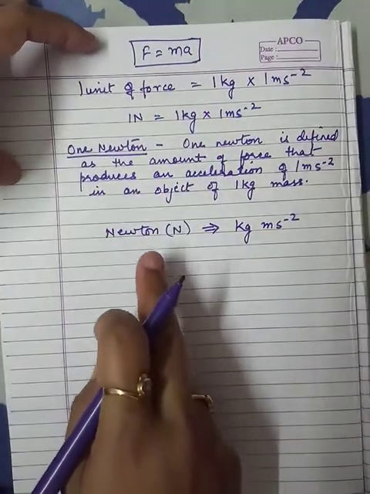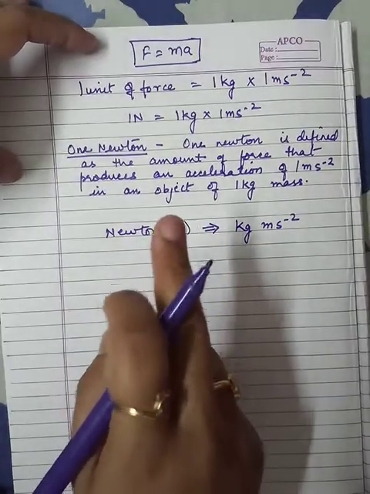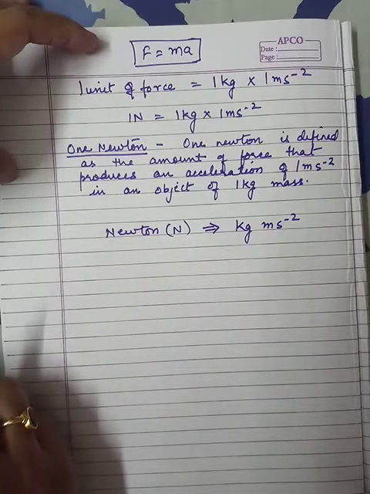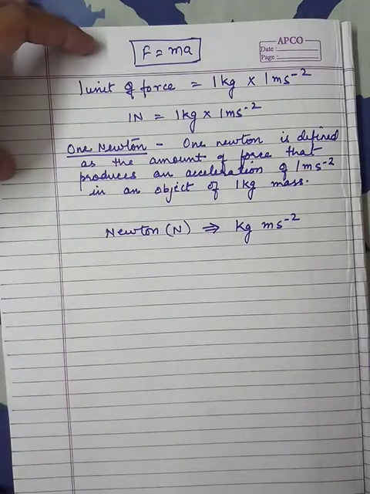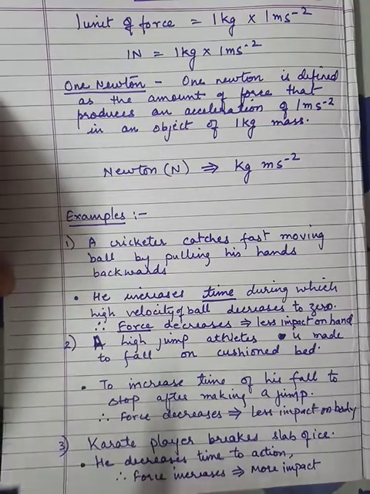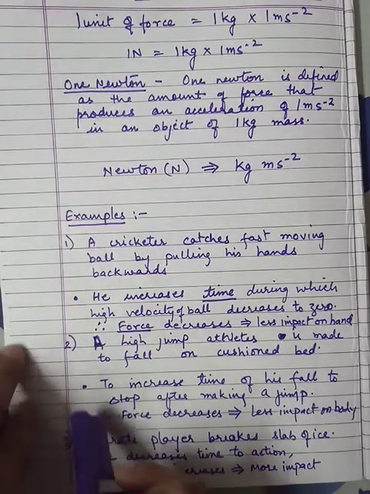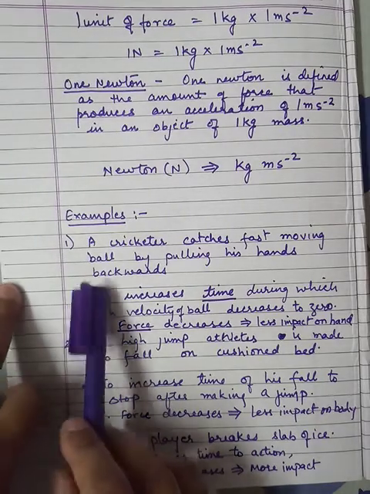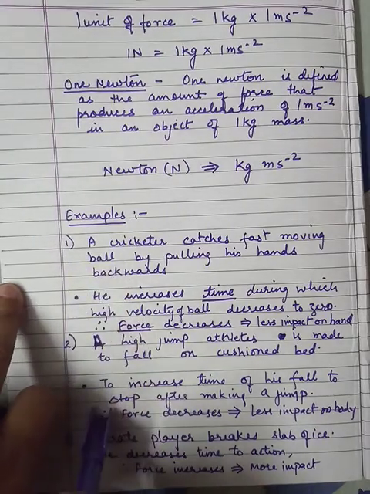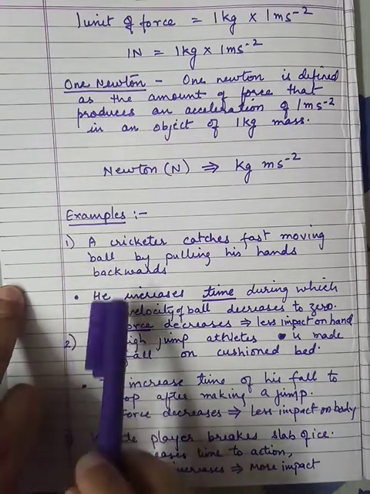This is a very basic formula for force, and this is a very important relation between force and the acceleration produced in any object. Now there are a few examples based on the second law of motion. These are very important examples, that's why I am discussing them here.